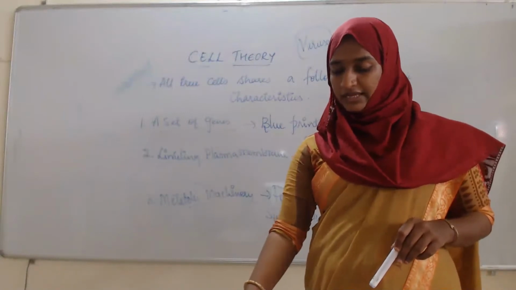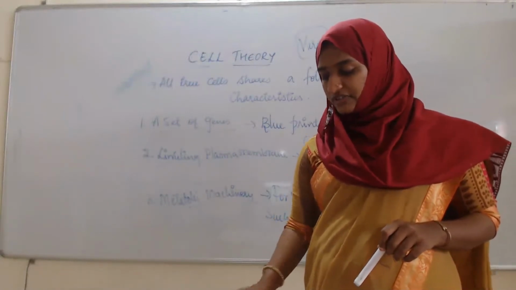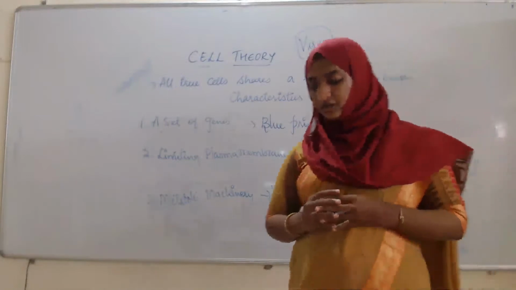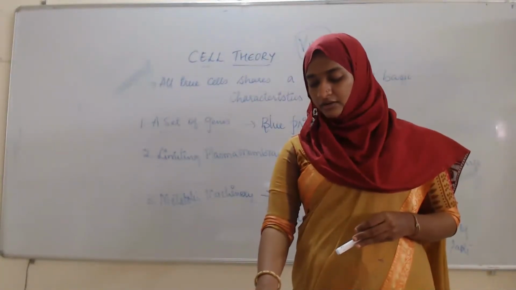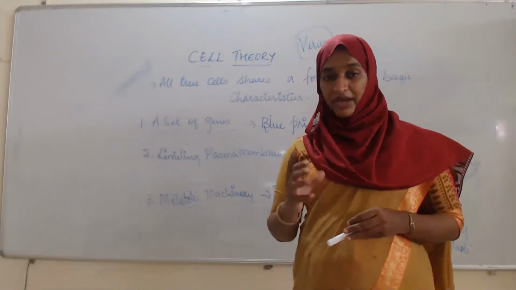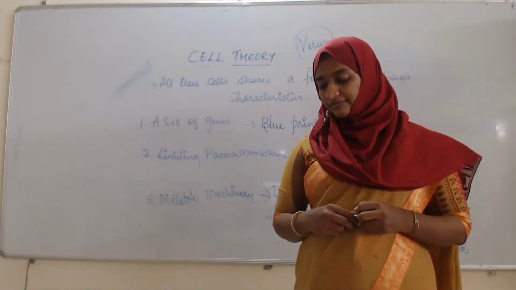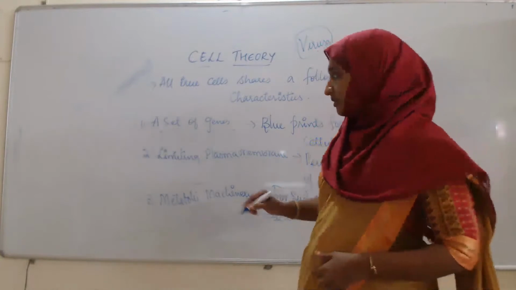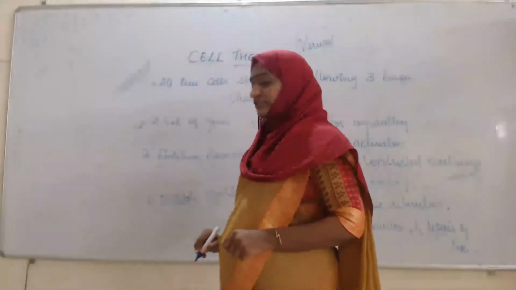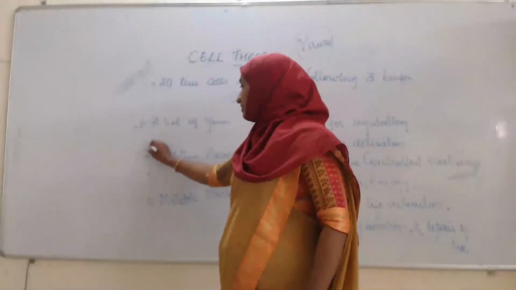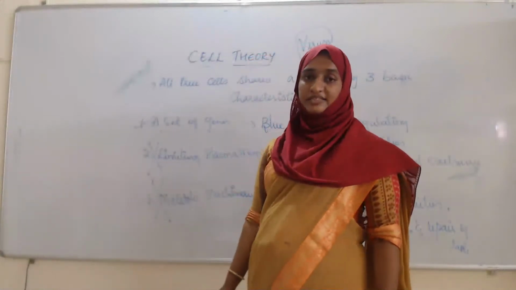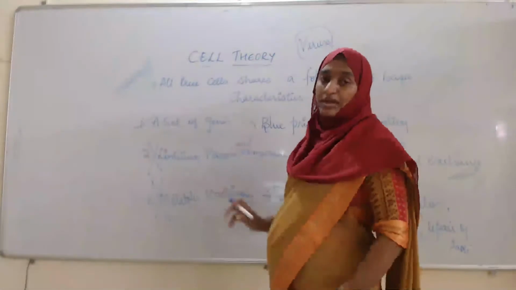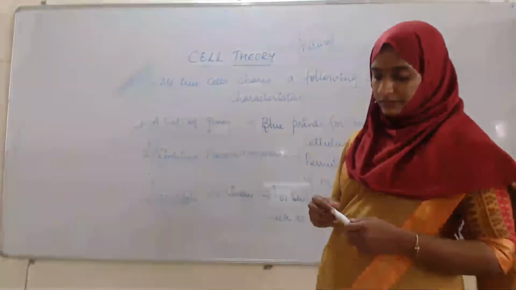Virus does not easily fit these three parameters of true cells. They lack a plasma membrane and a metabolic machinery. That is the reason we cannot say virus is a true cell.